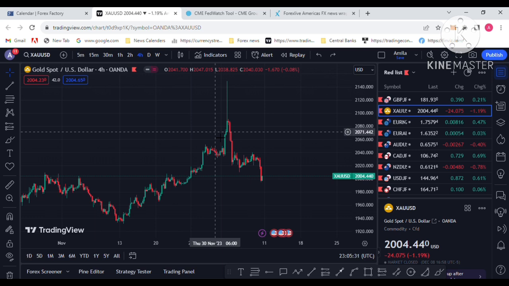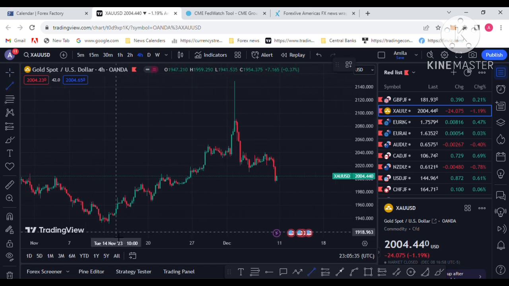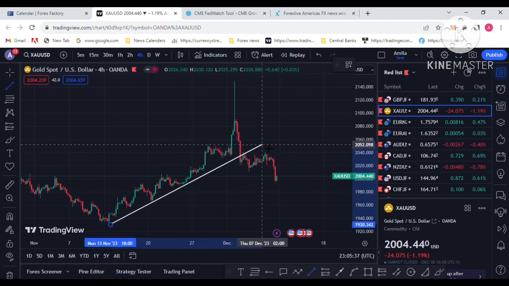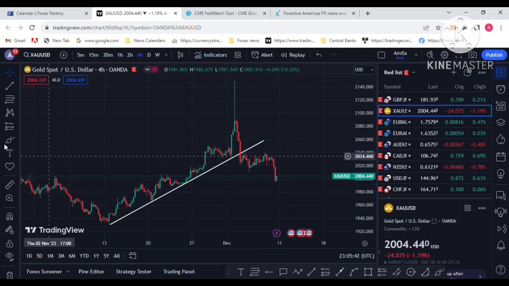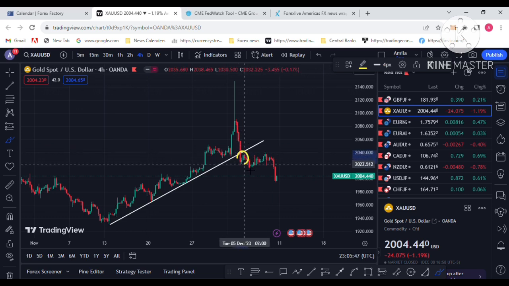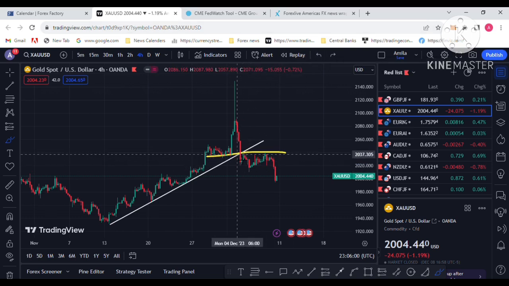Now I am on the four-hour chart. What is the technical analysis? Let's go to the technical analysis. There was a trend line breakout last week. You can see the trend line breakout at this point and this point, then a retest point, and you had a sell trade last week. Technically, this is the 2030 level, and you had a sell opportunity last week. That is the technical picture.